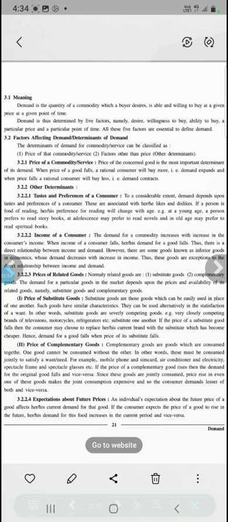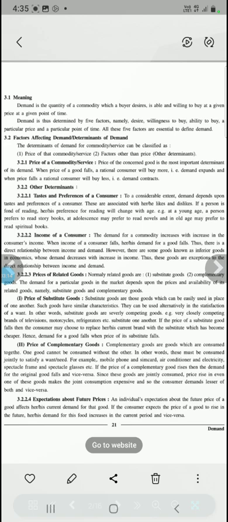Next, point of time. Demand is always for a particular point of time, at a given point of time. Suppose you are postponing your want, then it is not a demand. So your demand should be in the present time period, so it is always for a given point of time.